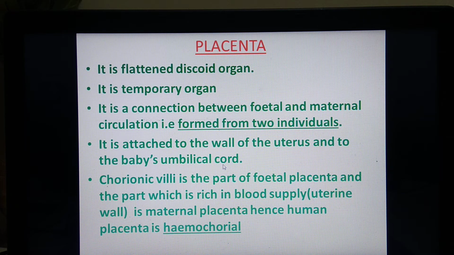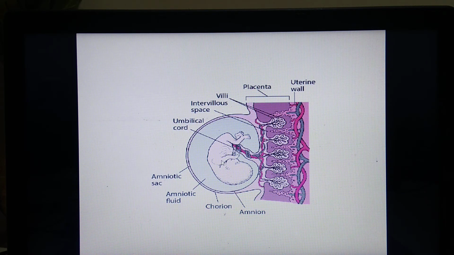We'll see the diagram so that your ideas will be clear. See, this is the diagram. You can see here, this is the uterine wall, that is the inner wall of the uterus, the endometrium. This is called the placenta and this is the fetus. You can see that this is the umbilical cord, which is from the embryo side. This umbilical cord penetrates into the wall of the endometrium through the chorionic villi. These villi are crypt-like structures which penetrate into the uterine endometrium. So here this complex structure gets formed, which is called the placenta.